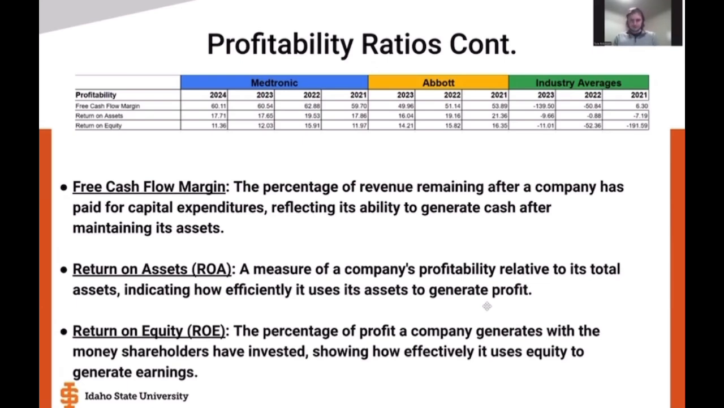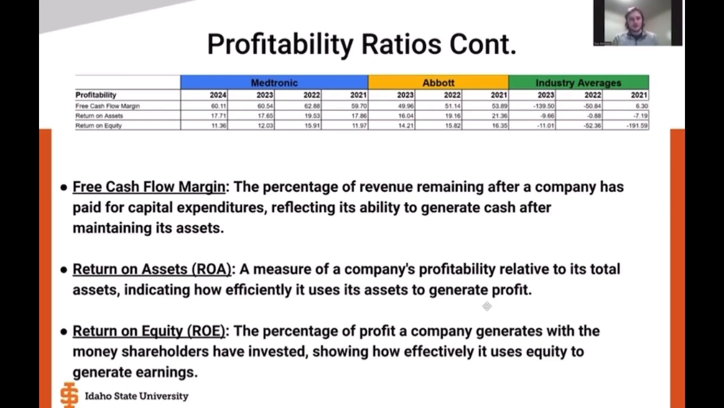So Medtronic, as you can see, the percentage of profit a company, or specifically Medtronic, generates with the money shareholders have invested is 11.36. Abbott is 14.21, and the industry average in 2023 was negative 11.01.